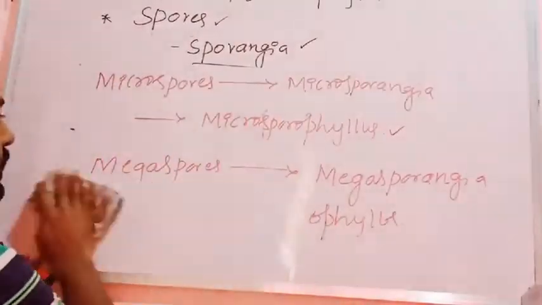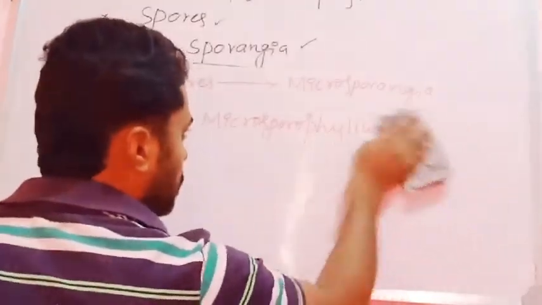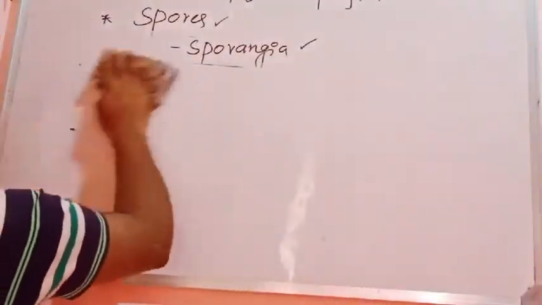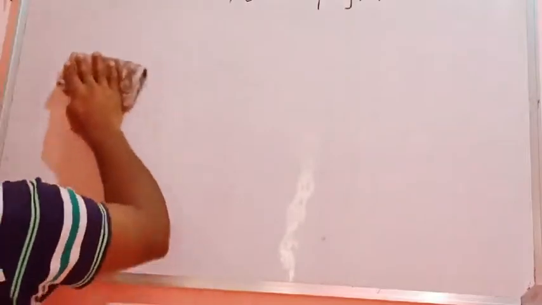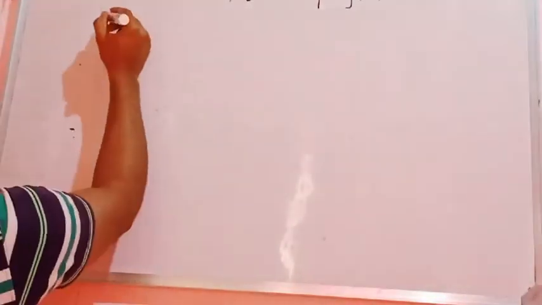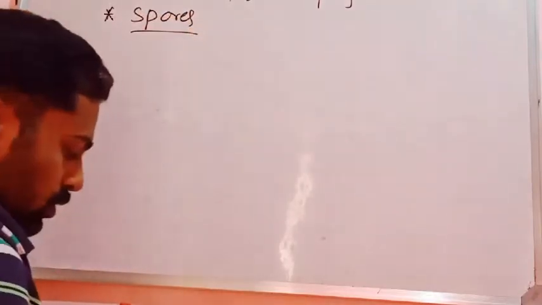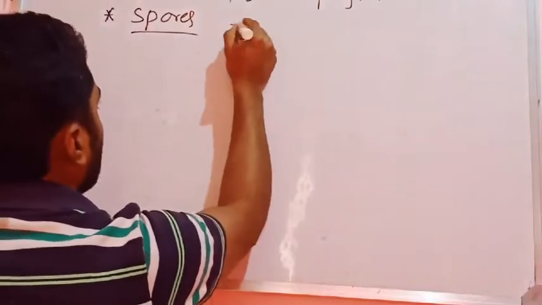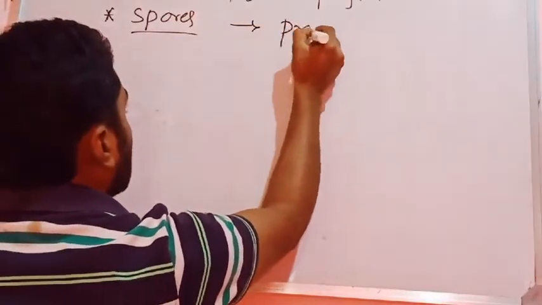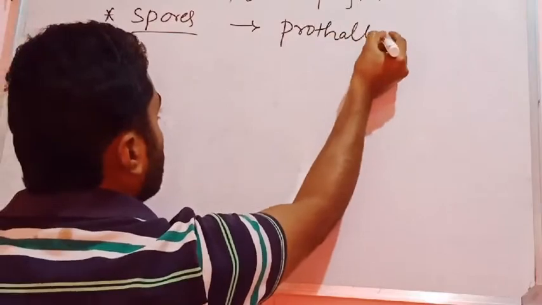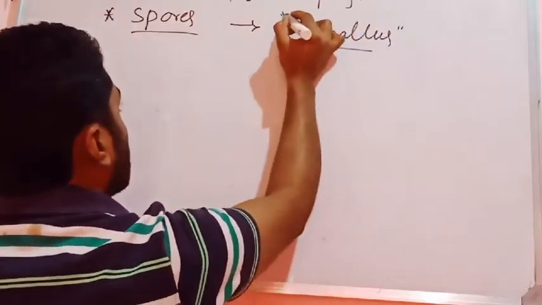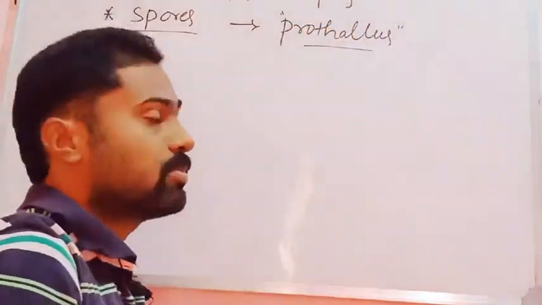They differ in size, in morphology, as well as in their behavior. The smaller spores, the microspores, germinate and produce the male gametophyte, whereas the larger spores germinate and produce the female gametophyte. The spore on germination, whether in homosporous or heterosporous pteridophytes, produces the gametophyte called the prothallus.